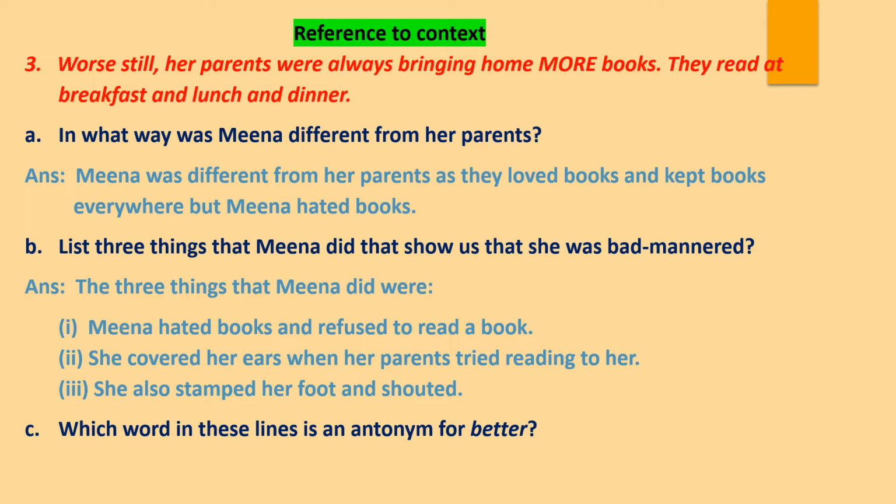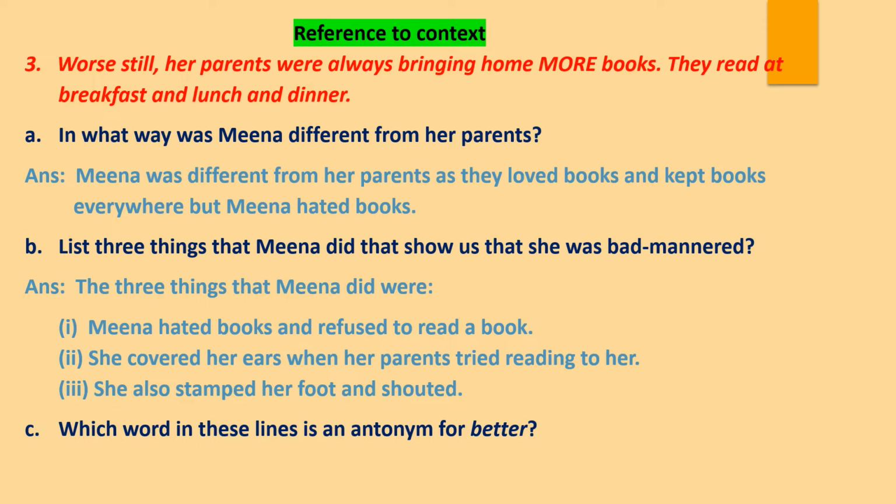Which word in these lines is an antonym for better? So children, the antonym. You know what an antonym is? Yes, antonym is the opposite. The word opposite in meaning is called antonym. Right? So better is the comparative degree of the adjective good, isn't it? And what is the opposite of good?